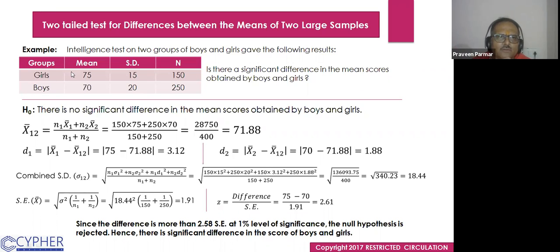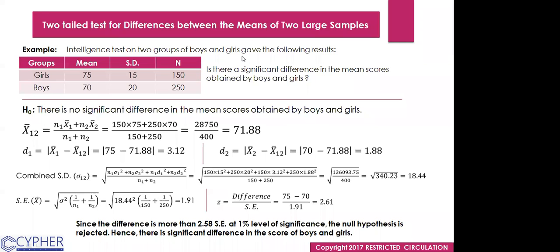Note that here the girls' mean is higher. So in the intelligence test, girls are better than boys. Does that make sense to everyone?